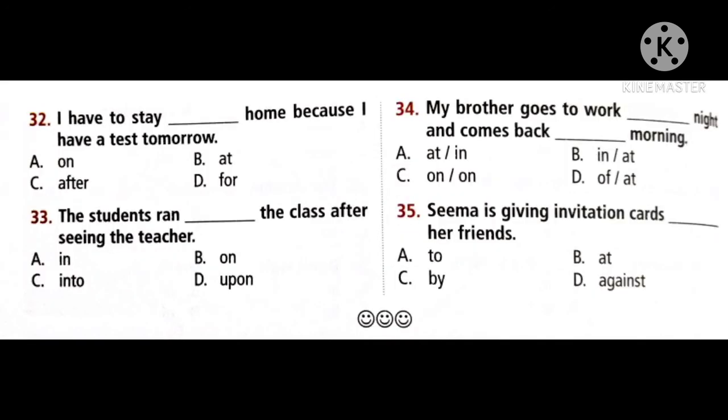Check the correct answer. If we go with the 32, I have to stay dash home because I have a test tomorrow. So where do you want to stay? Can we say I have to stay on home, at home, after home, or for home? So you have this answer in your video which I had sent on prepositions. Basing on that, read that one, observe carefully, and then answer the questions from 33 to 35, which we speak regularly. While we are speaking, we use these words regularly. So try to use the correct answer.